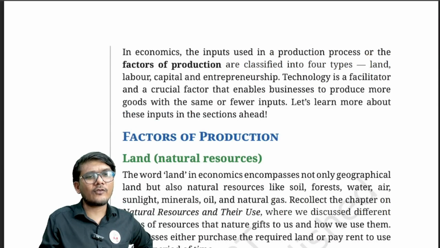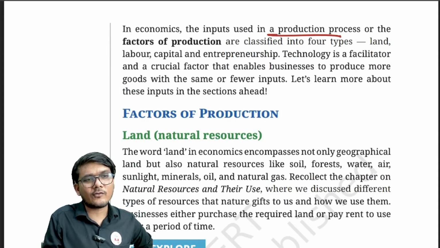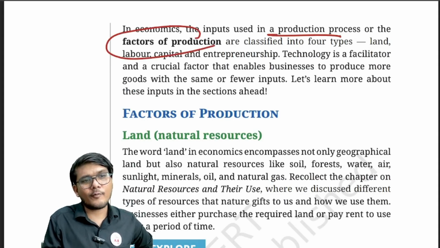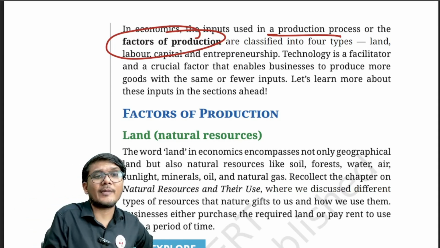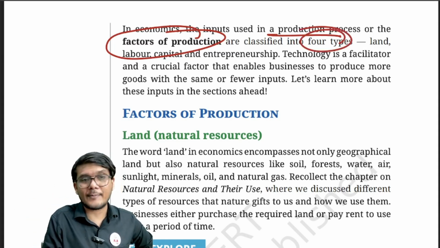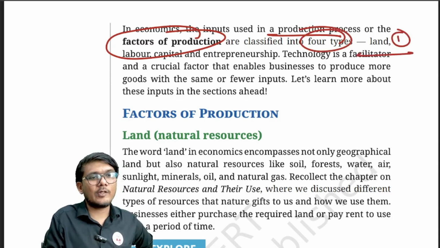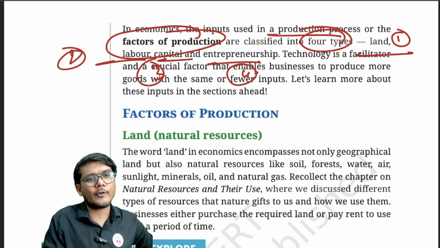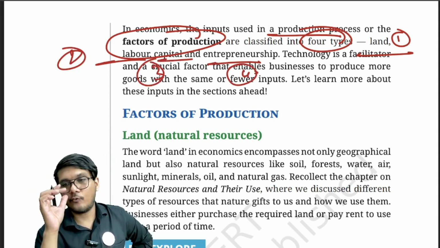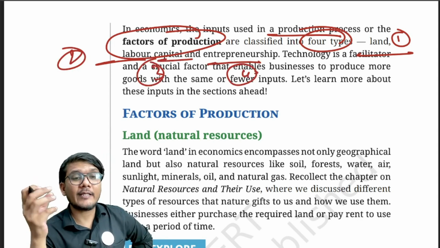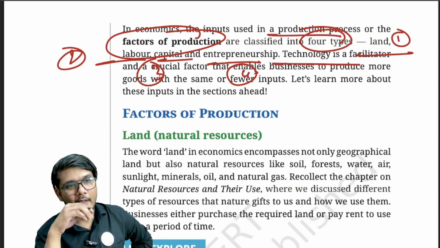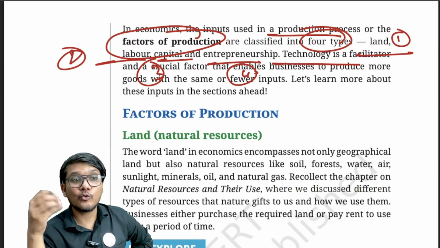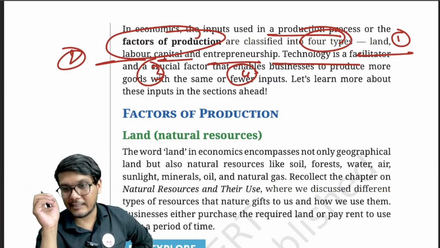In economics, the inputs used in the production process are known as factors of production. These inputs can be classified into 4 types. Number 1 is land. Number 2 is labor. Number 3 is capital. And number 4 is entrepreneurship. These are the 4 things. In addition to that, there can be certain facilitators on top of it. For example, technology is a facilitator and a crucial factor that enables businesses to produce more goods with the same or fewer inputs.